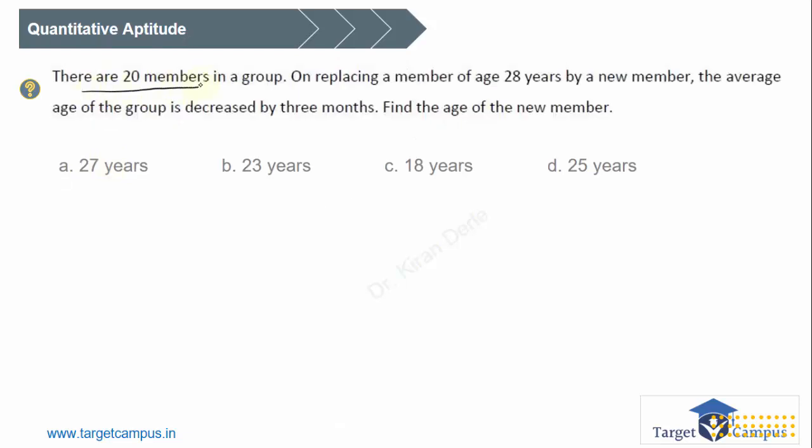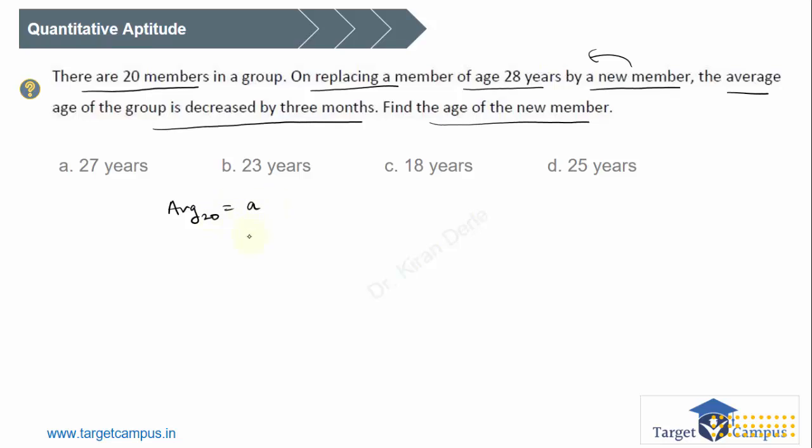There are 20 members in a group. On replacing a member of age 28 years by a new member, so there is a new member coming in place of this particular person, the average age of the group is decreased by 3 months. Find the age of the new member. Very simple to understand. Let's say the average of these 20 people is A. So what is the total of these 20 people? Total is nothing but average into number of people, so 20A was the total.